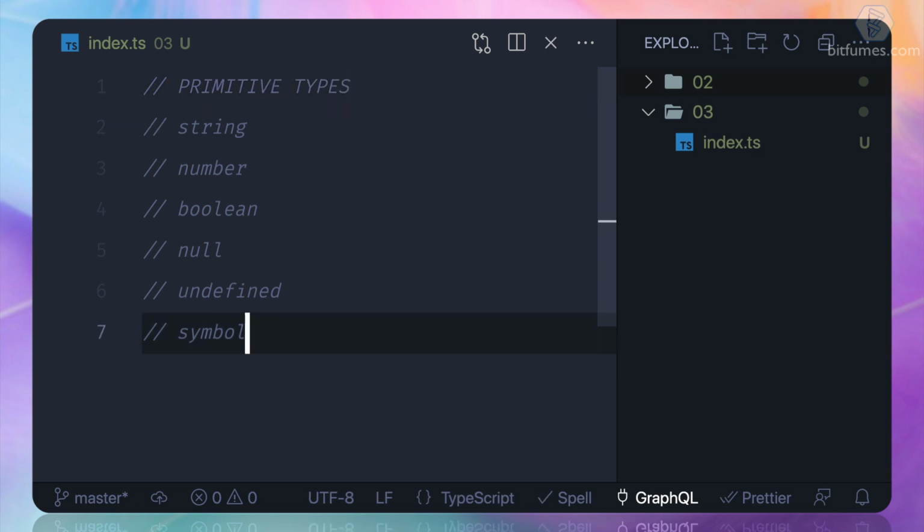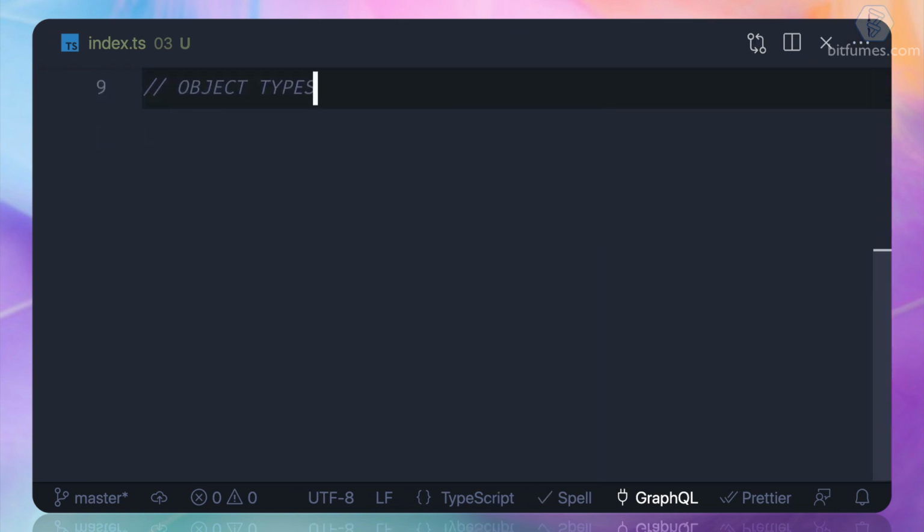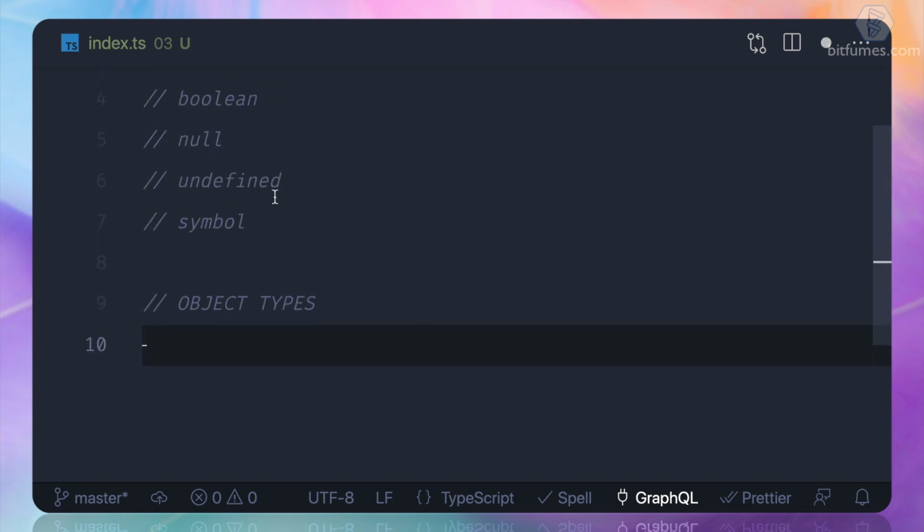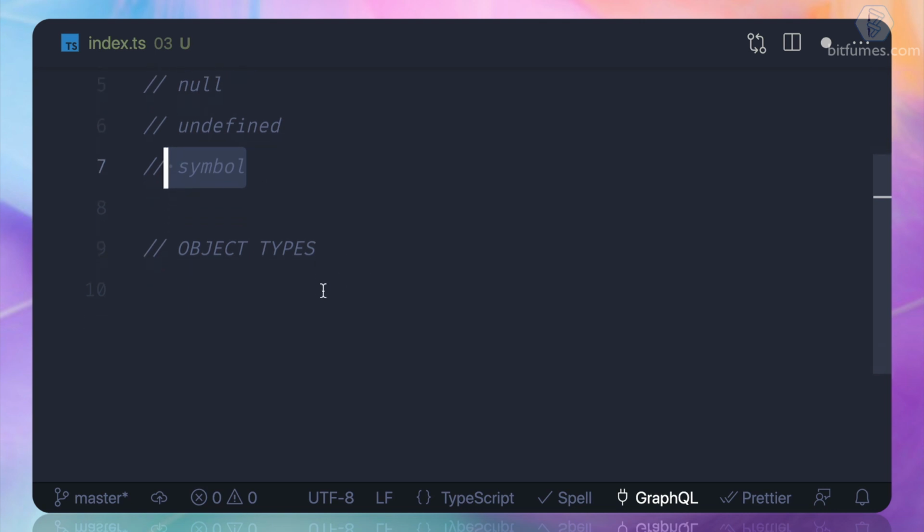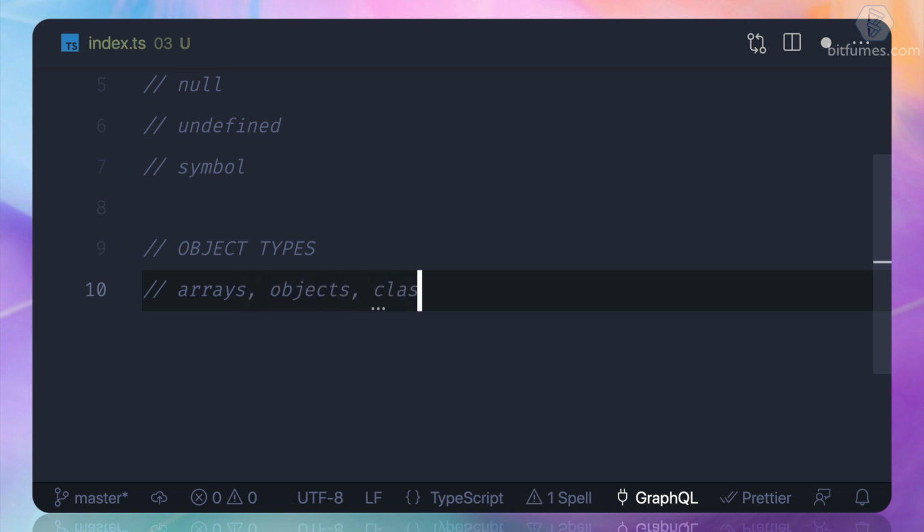Now other than primitive types, we also have some object types. So what are object types? Object types are the types where we do not have a single piece of data, we have a collection of data, and that could be in the form of arrays, objects, classes, and many more things.